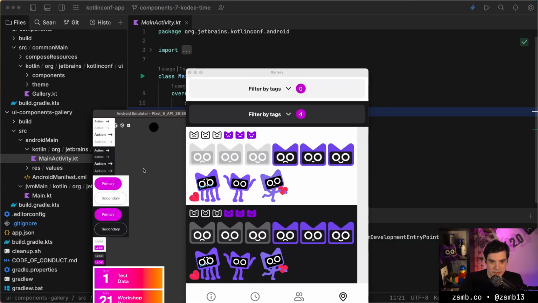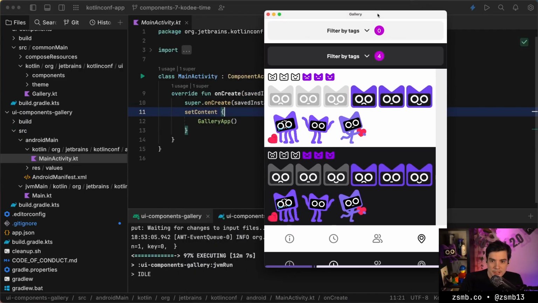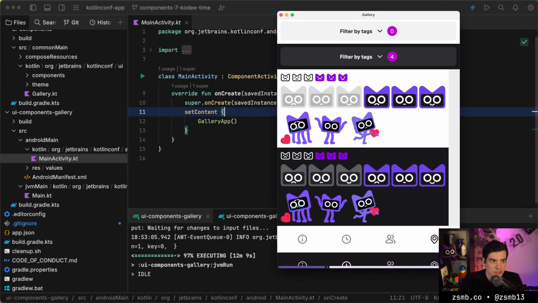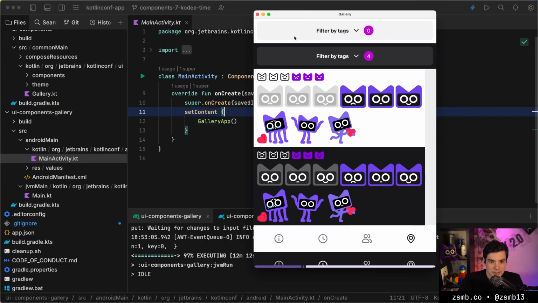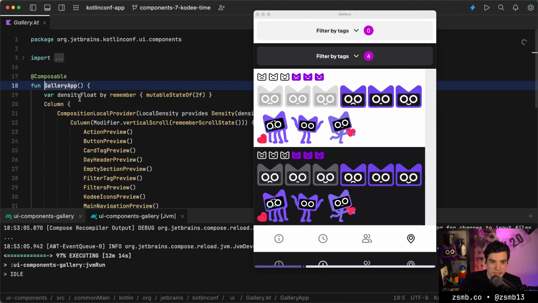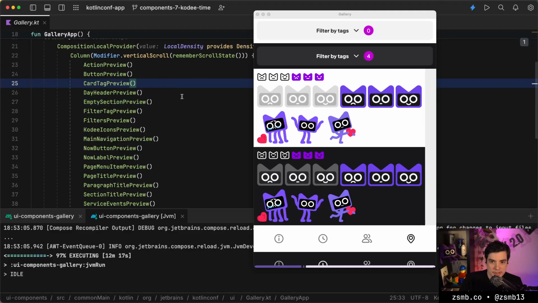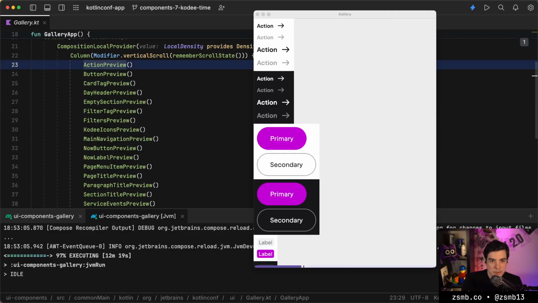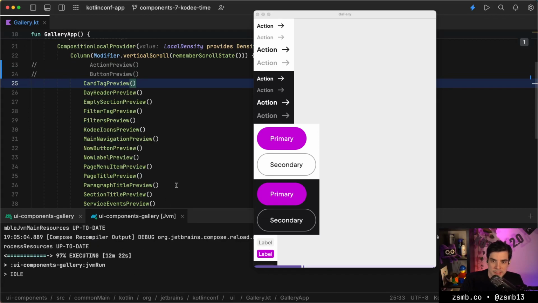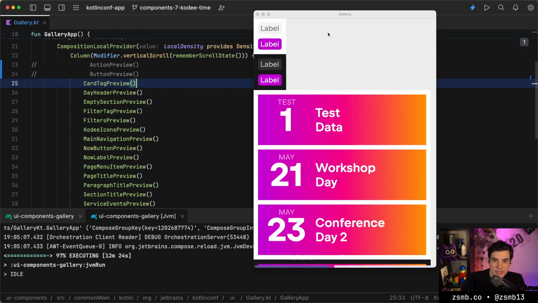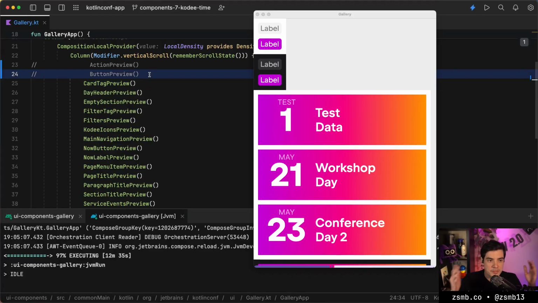And then again, we have the hot reload version of this with a desktop app for Compose hot reloading. And if we just go in there, we can go to the gallery, and I can maybe remove some of the first things here, and we save it. We'll see that a hot reload happens and it goes away. So that hot reload idea also works across modules and not just in one module. So we're actually also dogfooding that just because we've moved this gallery app into a new thing, which is good.